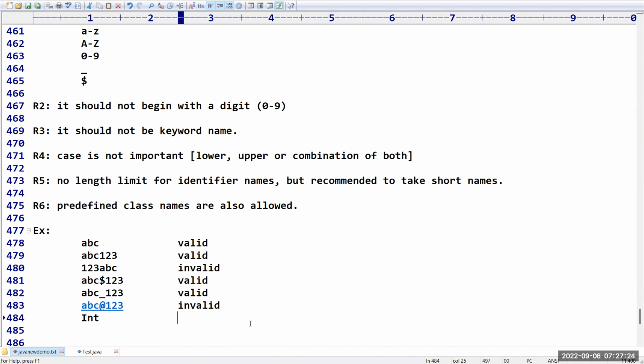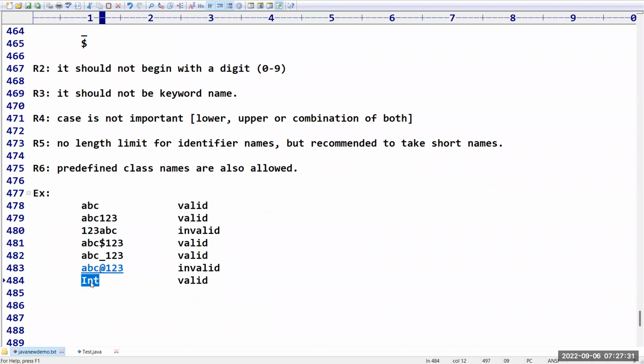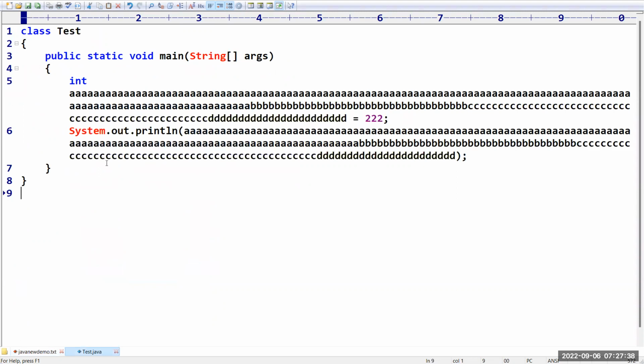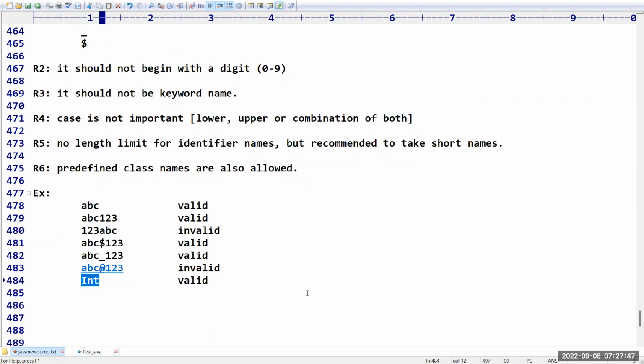So this one, integer, is nothing but valid. Don't tell invalid because, sir, it is a keyword. But I told keyword means compulsory, it must be in lowercase letters. So if you take capital I, then it is not a keyword. If you take small i, then only it is the keyword. So it is not a keyword, that's why it will become valid. But if you take int, then it is invalid because it is a keyword. So already we covered, right? Keyword means always it must be in lowercase letters only.